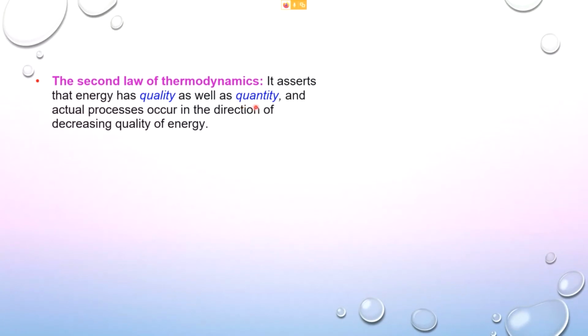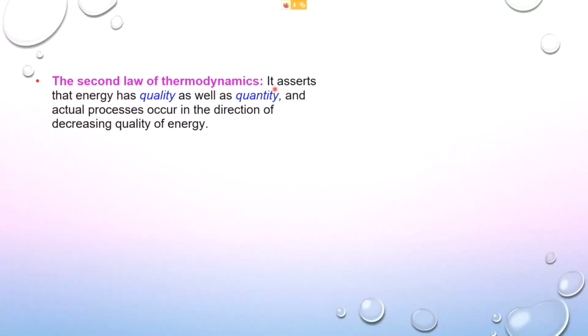The first law of thermodynamics only looks at quantity. It doesn't look at quality. It only looks at quantity, Thermo 1. But Thermo 2 looks at both the quality and the quantity. To measure the quality of energy, you have to look into the efficiency of a particular device or component in order to know what the quality is. And quantity, of course, is the magnitude.